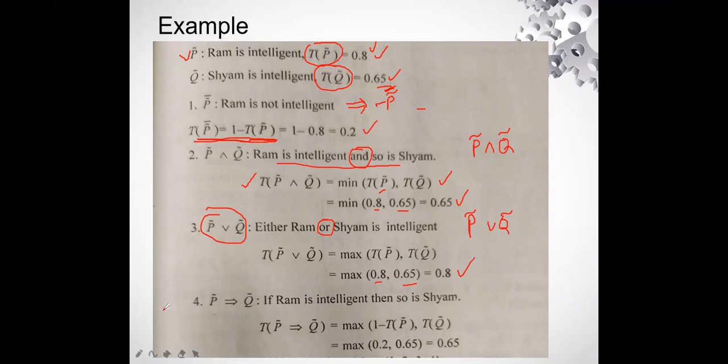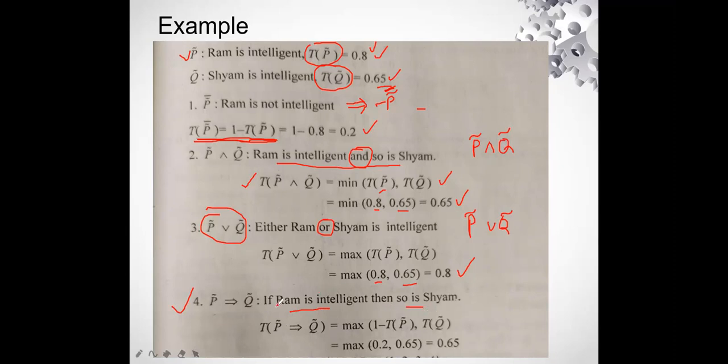Okay. Now coming to the fourth one. The fourth one says, if Ram is intelligent, then so is Sham. Now, whenever we have this implication, always remember that implication is the if-then statement. Implication says that if Ram is intelligent, then so is Sham.